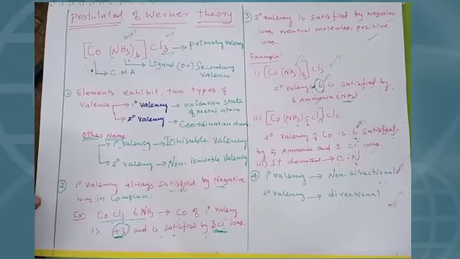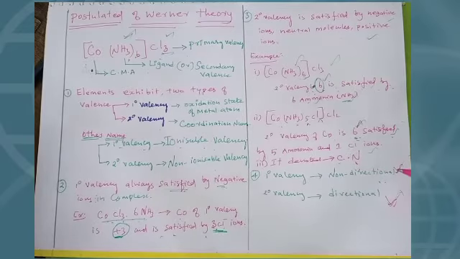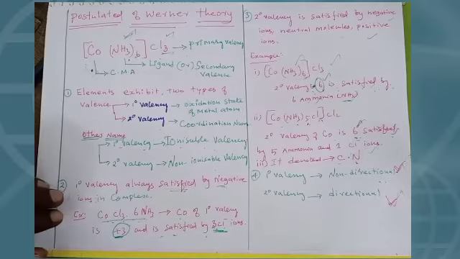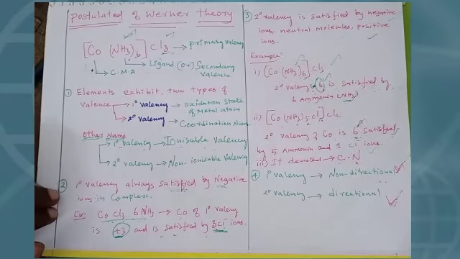If non-ionizable, then it is directional. If ionizable, then it is non-directional. Simply we say ionizable means non-directional, non-ionizable means directional. That means the primary valency is non-directional, the secondary valency is directional.